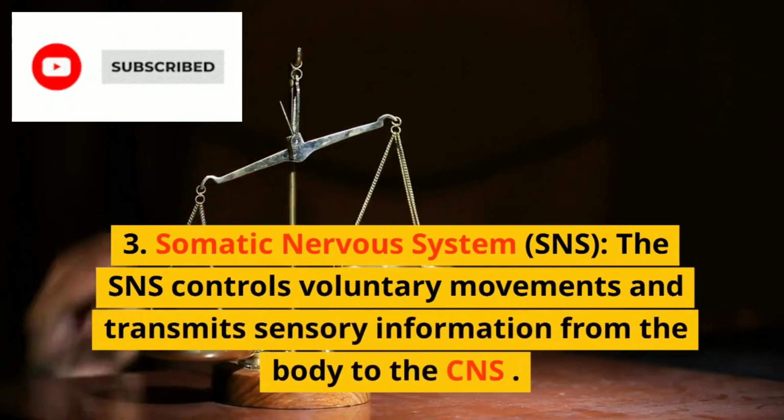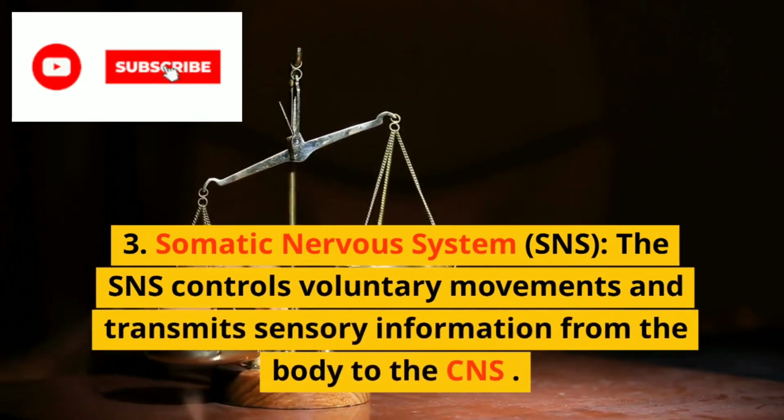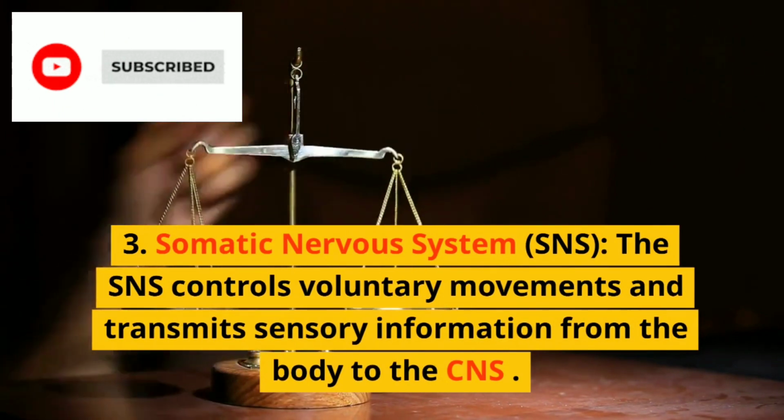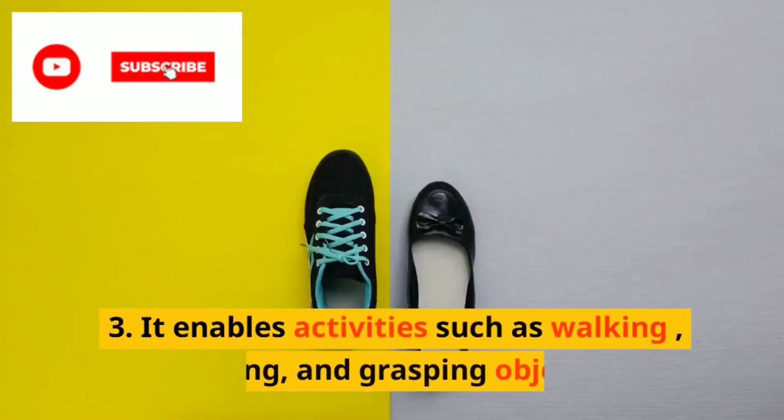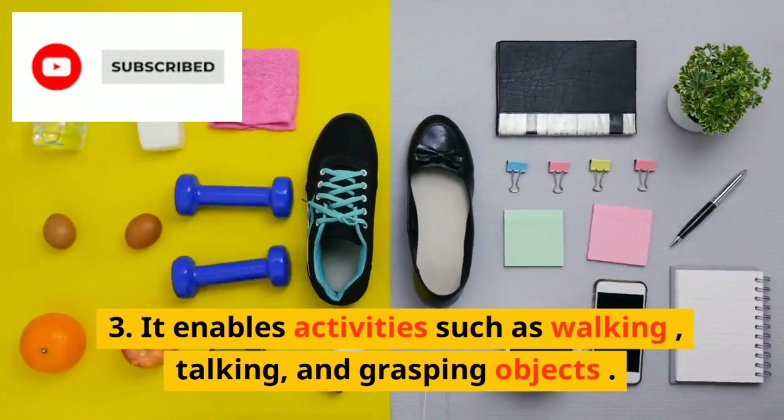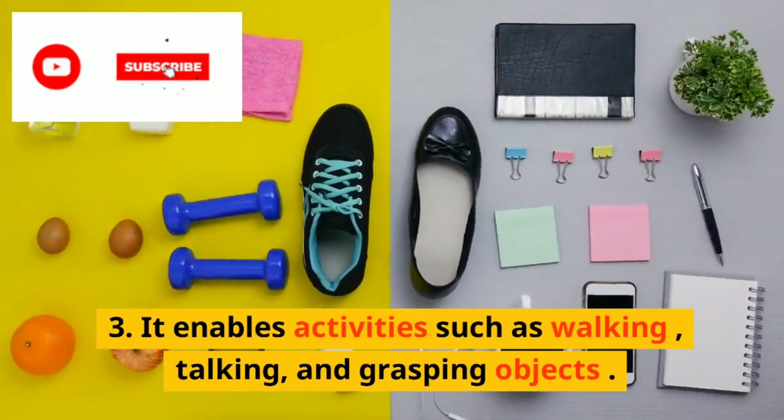3. Somatic Nervous System, SNS. The SNS controls voluntary movements and transmits sensory information from the body to the CNS. It enables activities such as walking, talking, and grasping objects.